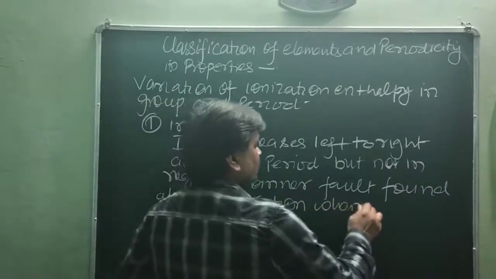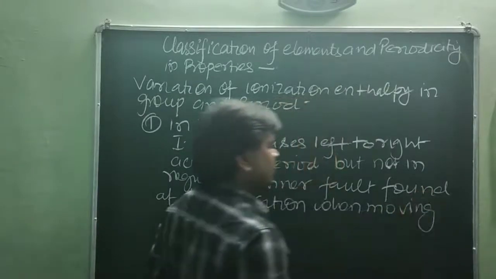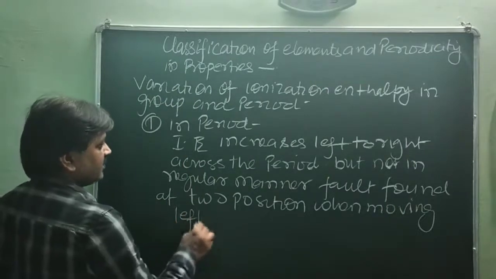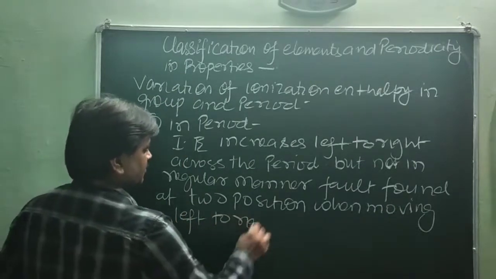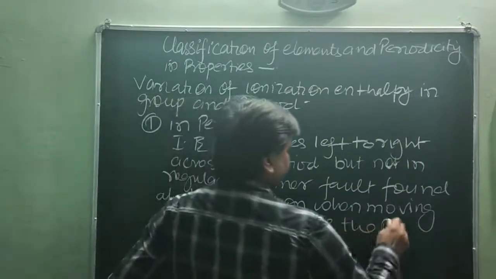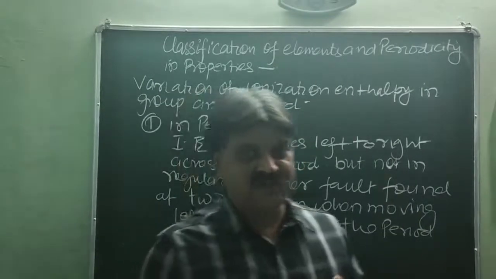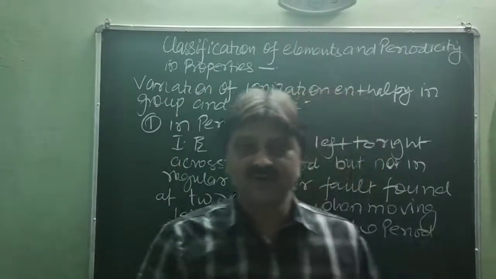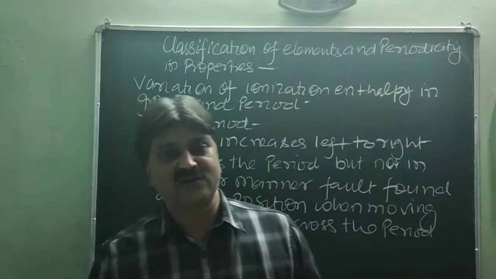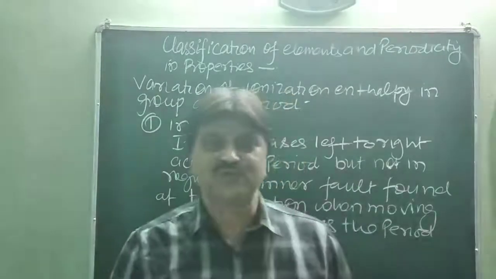When moving left to right across the period, actually ionization enthalpy also depends upon the size of the atom. It is obvious that the size of the atom decreases going from left to right across the period, because the nuclear charge increases and electrons come closer to the nucleus.